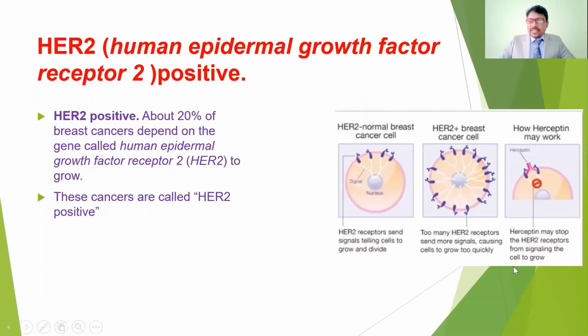So actually, this is Herceptin. It is going to inhibit this abnormal hormonal development. If it is uncontrollable, there may be a chance to get HER receptor positive breast cancers.